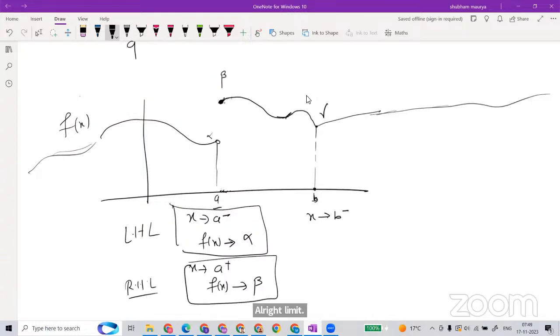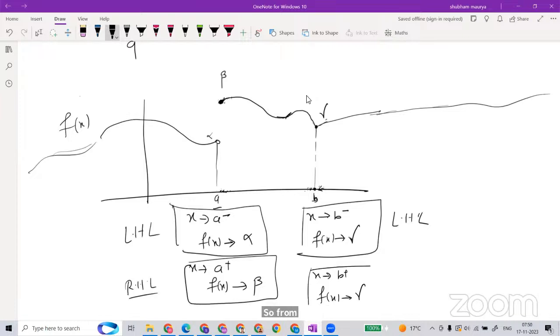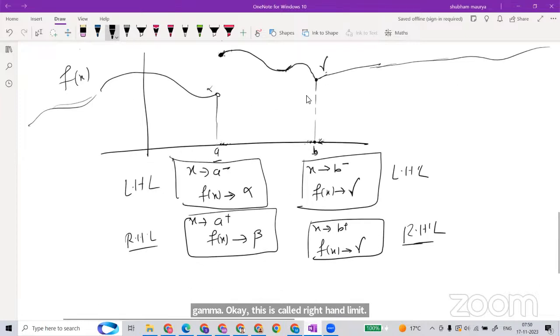So as x goes to beta, see that from the left side it is coming to this gamma. So f(x) goes to gamma, which means we are done with the left hand limit. Now again let's talk about the right hand limit. Let's approach beta from this side, and again you see that it is coming to the same number gamma itself. So from the positive side, f(x) is also approaching gamma. This is called the right hand limit. Now two things we are observing, this is the case of A, and this is the case of B.